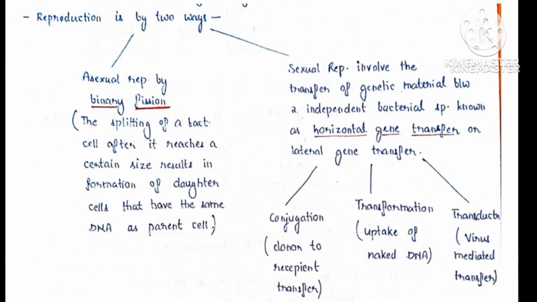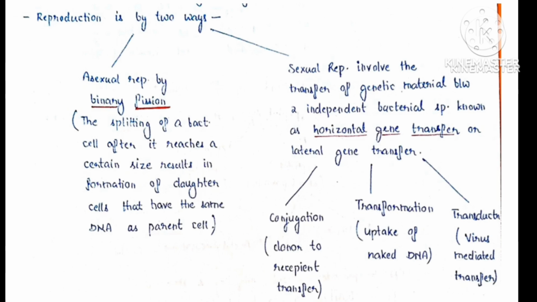resulting in the formation of two daughter cells that have the same DNA as the parent cell. In sexual reproduction, there is the transfer of genetic material between two independent bacterial species, which is known as horizontal gene transfer or lateral gene transfer.